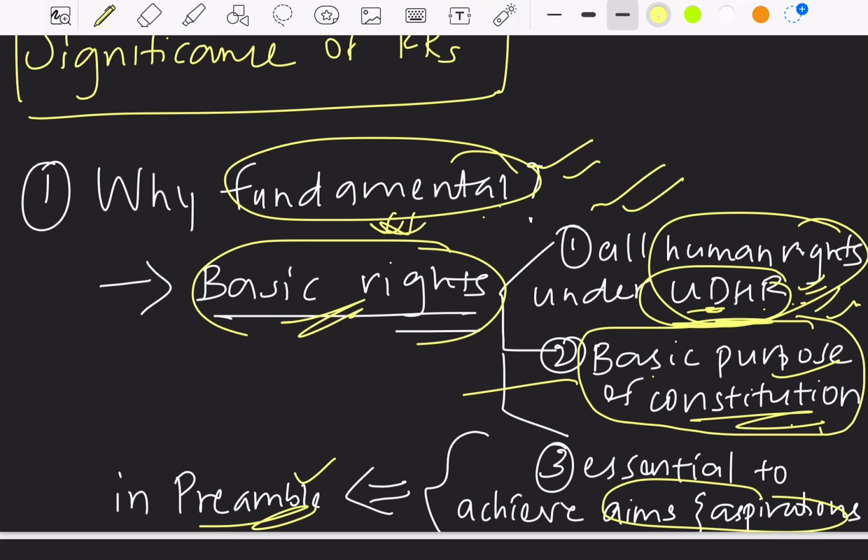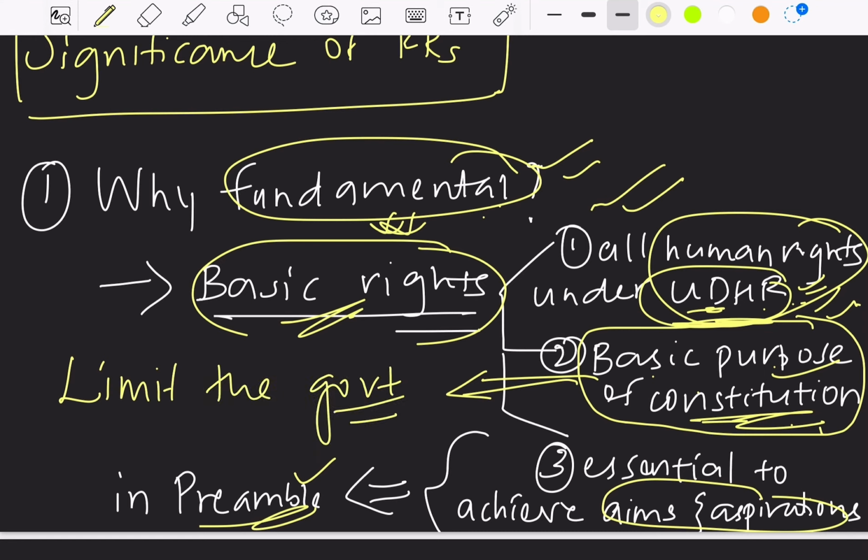And the other reason why it is named as fundamental is because it serves the basic purpose of constitution. So what is the basic purpose of constitution? That is to limit the government. We already studied while we were studying about preamble, that is, for the government, the supreme authority is constitution, and for constitution, the supreme authority is people.